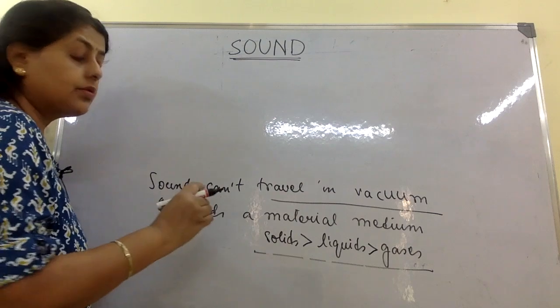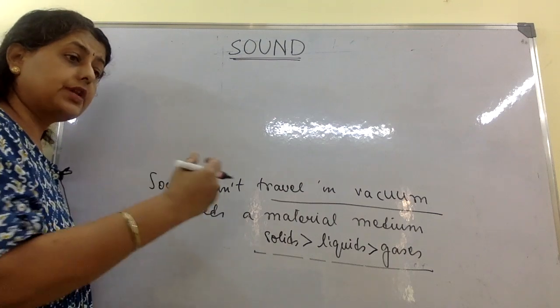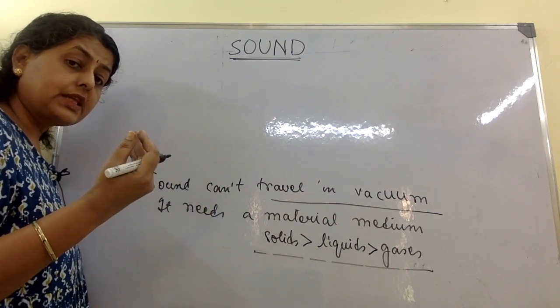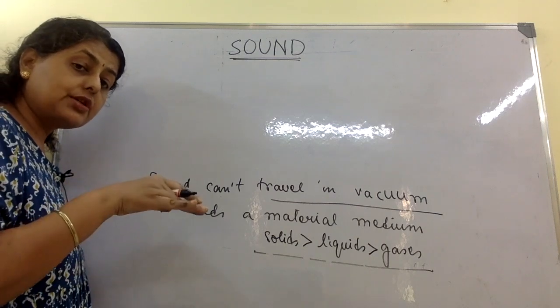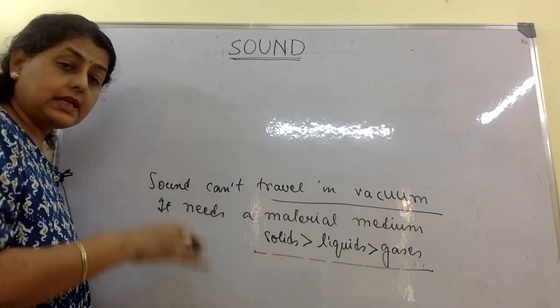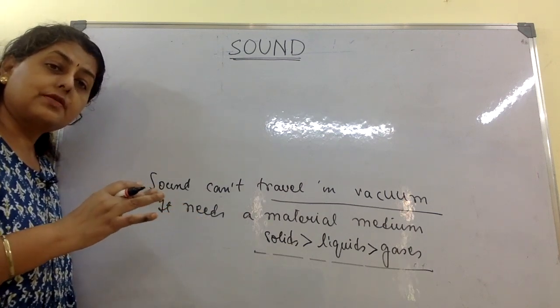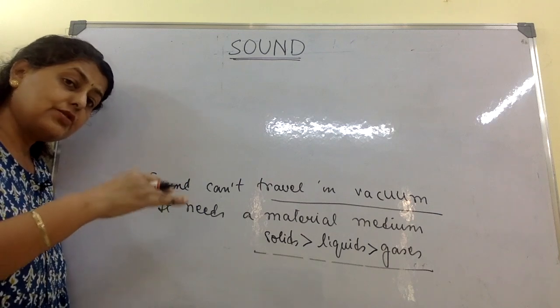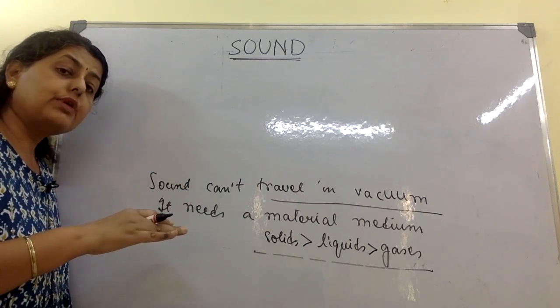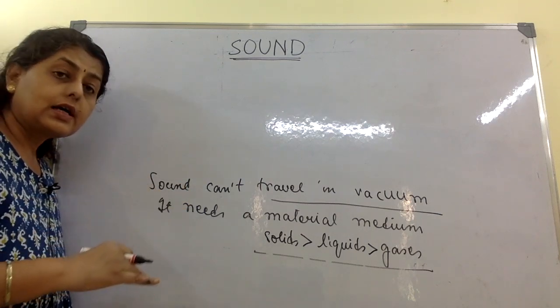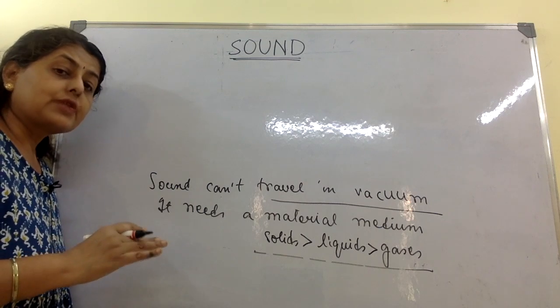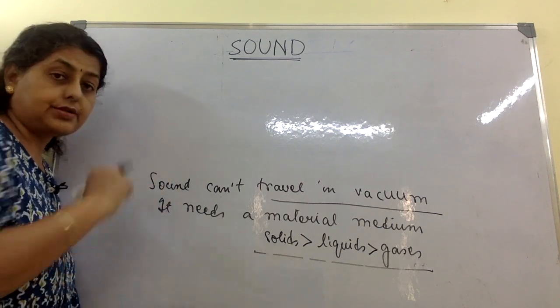Now, supposing a train is approaching, and if you place your ear on the rails, sometimes children in the villages do this, you will be able to hear the upcoming train, even before you can see the train.